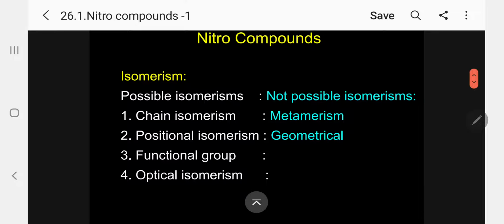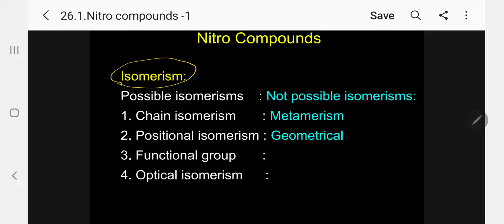Coming to isomerism, my dear students. What is isomerism? We have defined it many times. Let me repeat it once again. Compounds having the same molecular formula but different physical and chemical properties are called isomers, and the phenomenon exhibited by these isomers is called isomerism.